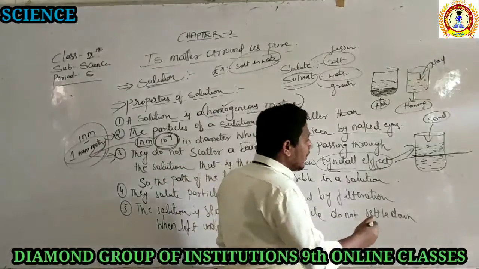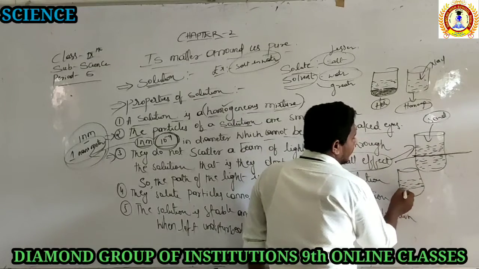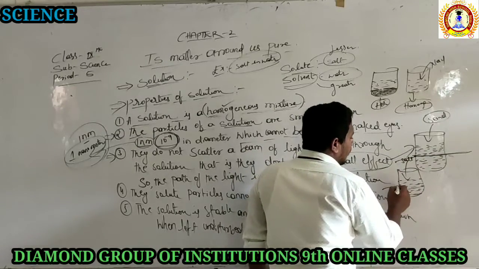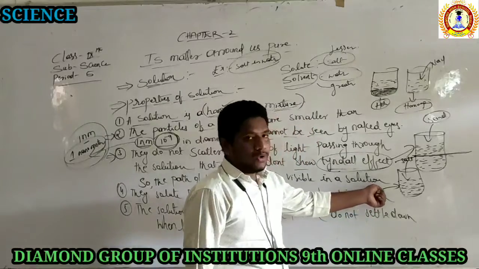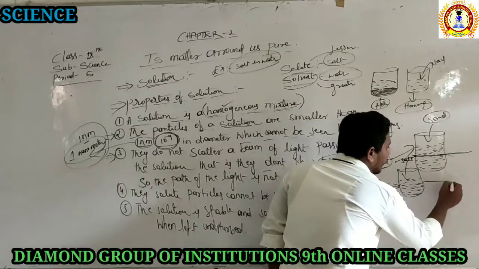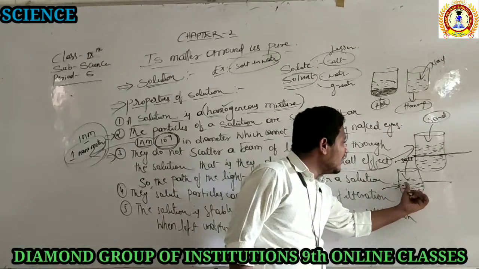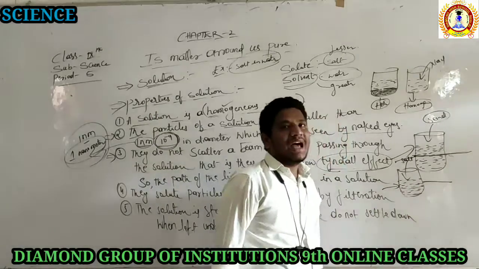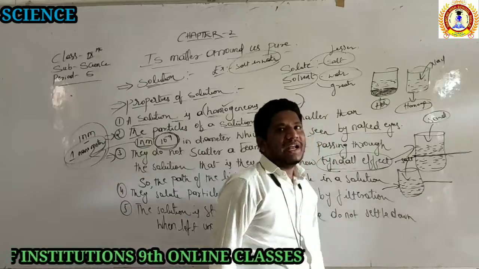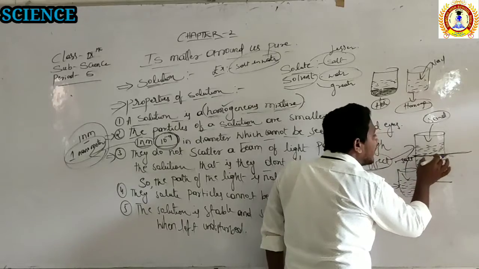Do that same experiment with another glass. Take one more glass. Take water and add sugar or salt, and do the same thing. Put the torch again, right? Here, the path of the light is not visible. We can only see the emerging light. You can see the incident light, but the path of the light is not visible inside the glass, which holds the mixture of salt and water. There you cannot see any path of the light. But in the mixture of sand and water, you can see the path inside the glass also.